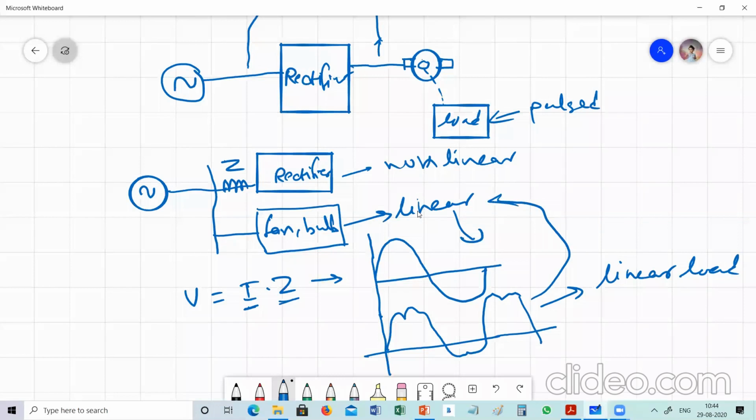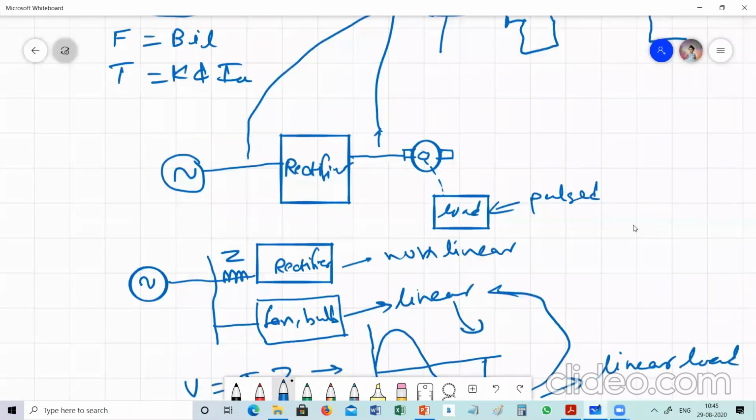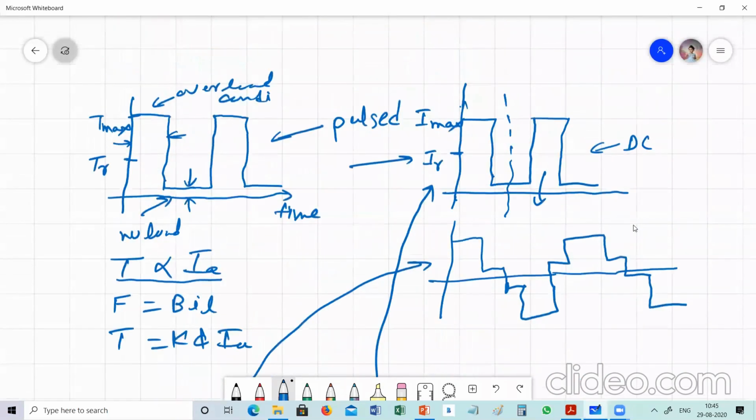The bulb may flicker. Maybe sometimes the intensity is very high, sometimes the intensity is very low. Such operation is not efficient, and the life of those loads will be decreased. So we have to supply the extra energy required from another type of mechanism.